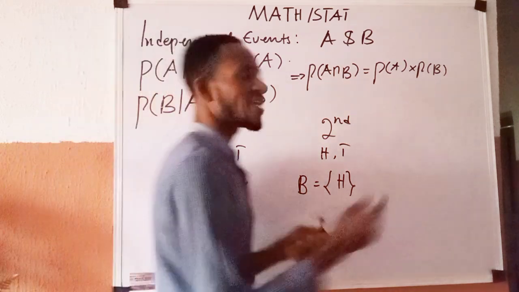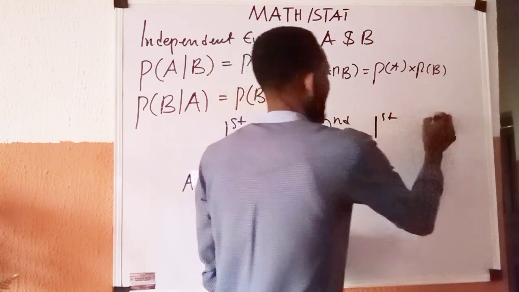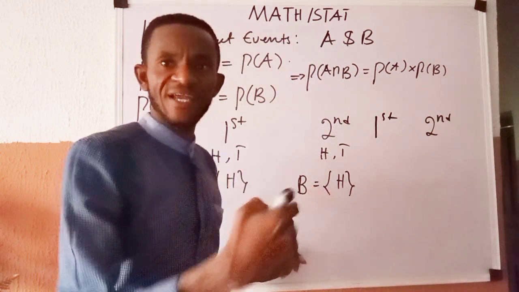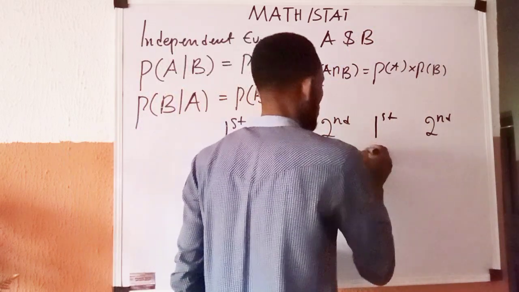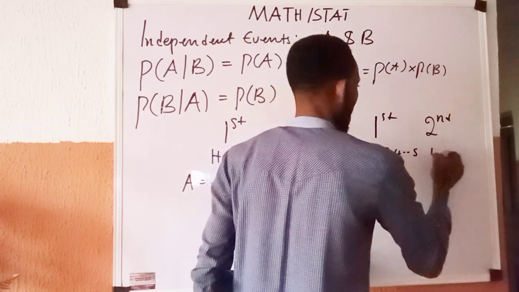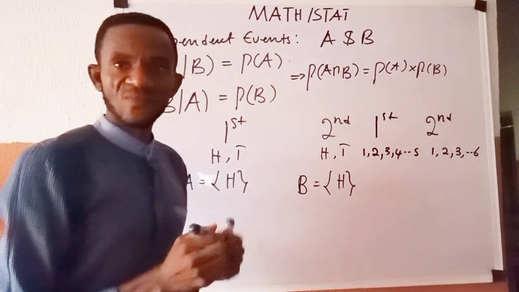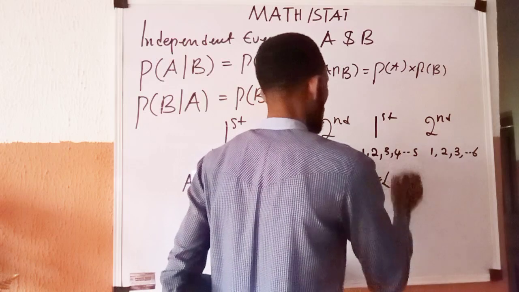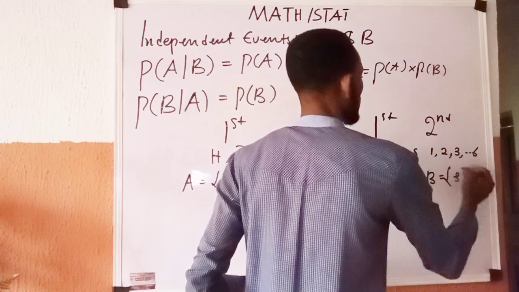Consider also the toss of a fair die. The first toss of a fair die, and then the second toss of a fair die. And of course, a fair die contains 6 possible outcomes: 1, 2, 3, 4, down to 6. Here 1, here 2, 3, down to 6. You find that event A here is talking about obtaining 3, and event B here is equally talking about obtaining 3.